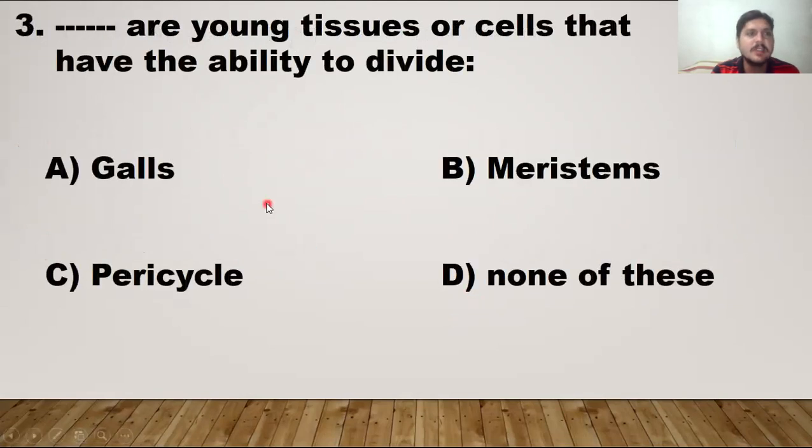So what is the next MCQ? Blank are young tissues of cells that have the ability to divide. The young tissues that have the ability to divide are called meristems. So option B is the right answer.